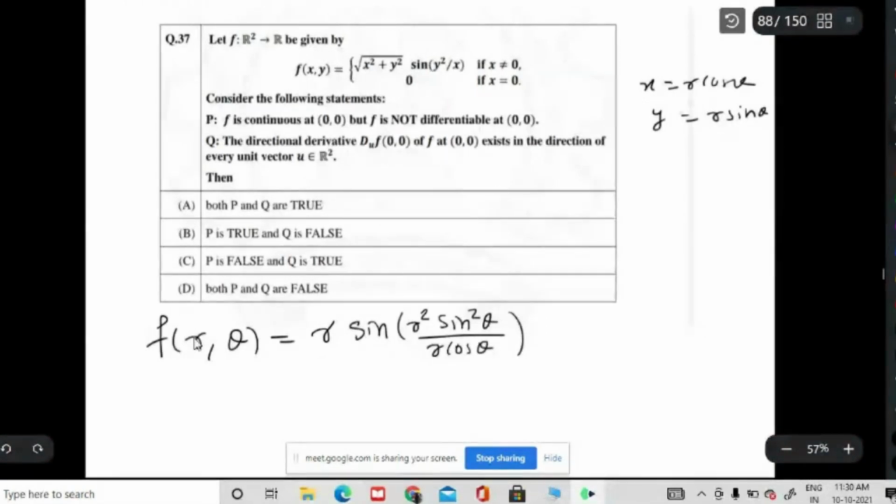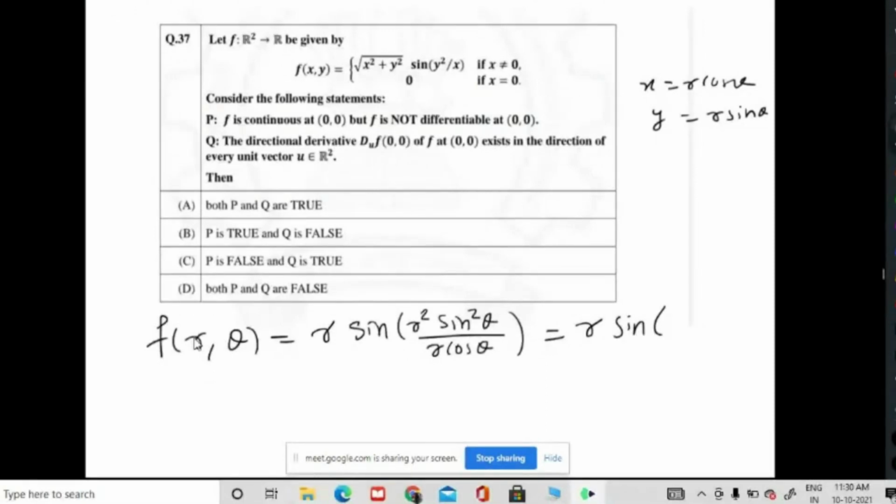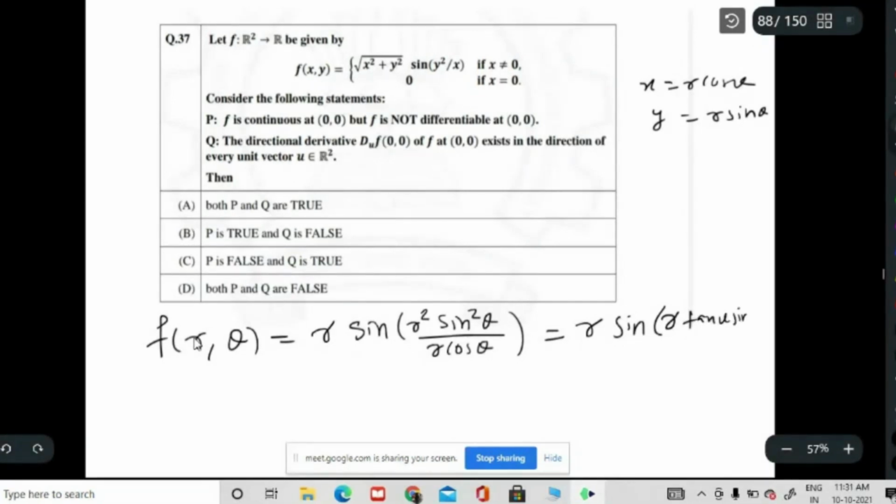So what is this one? R into sine of r tan theta sin theta. Whatever it is, doesn't matter.